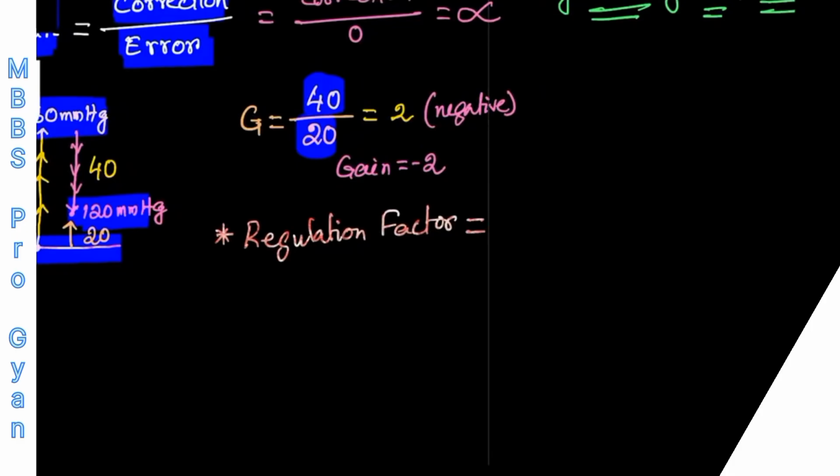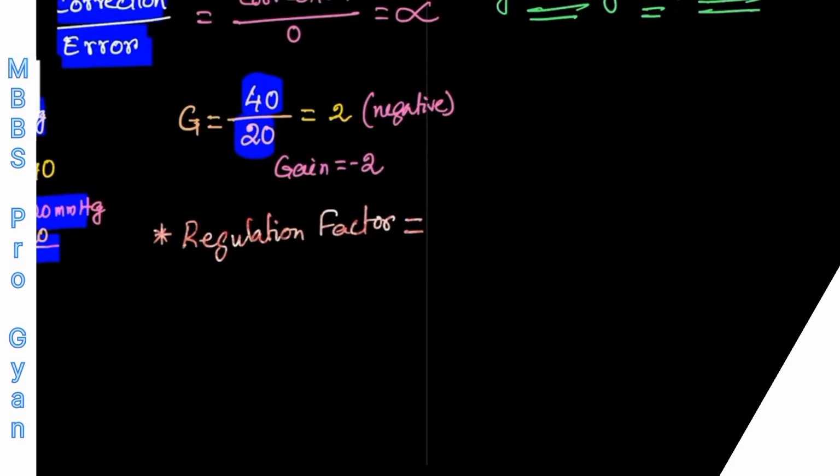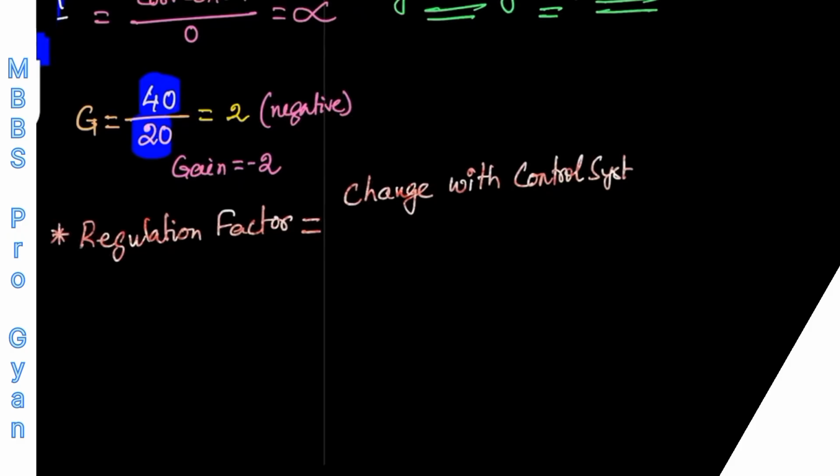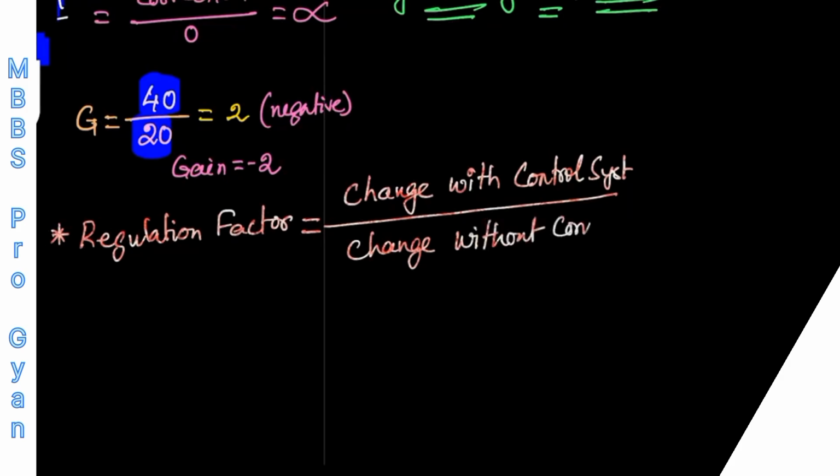So what is the regulation factor? You have to remember the formula: the regulation factor is equal to the change with control system upon the change without control system.